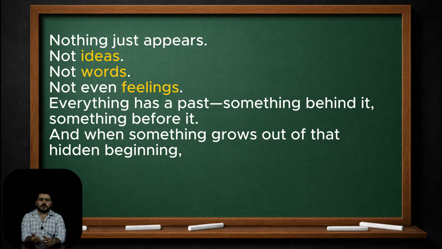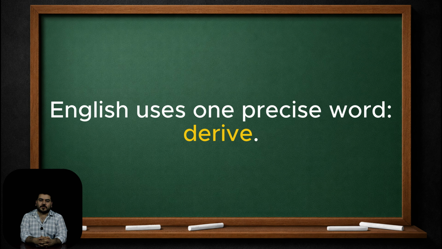Nothing just appears. Not ideas, not words, not even feelings. Everything has a past, something behind it, something before it. And when something grows out of that hidden beginning, English uses one precise word: derive.